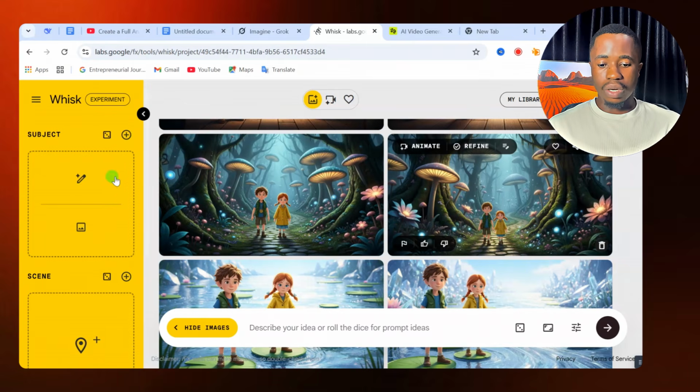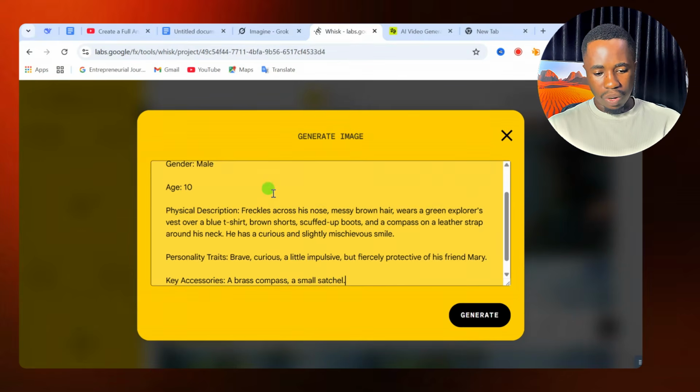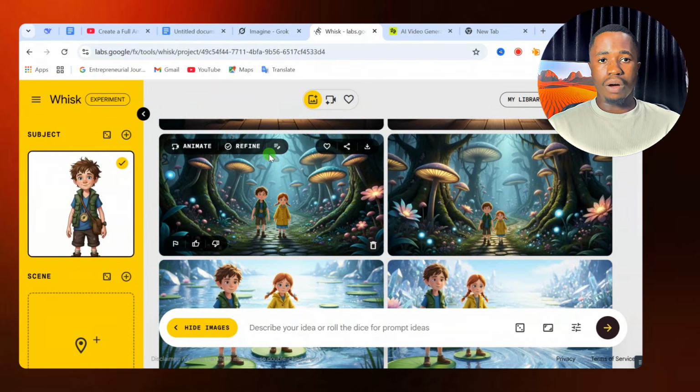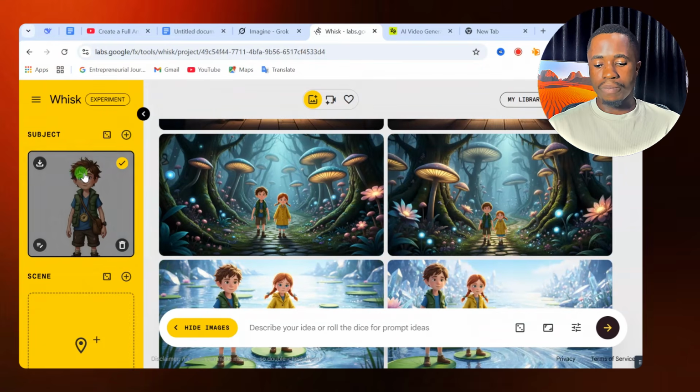So when you go to Whisk, on the left hand side here, you will see subject. This is where you enter in your subject. We have two options in creating your subject. You can use enter text, or you can upload your own image which you generate. So I'm going to use text right from here. So in this box, I'm going to enter in my character description and then we will send it. And now when you send it, Whisk is going to prepare that character for you. So this is our first character.